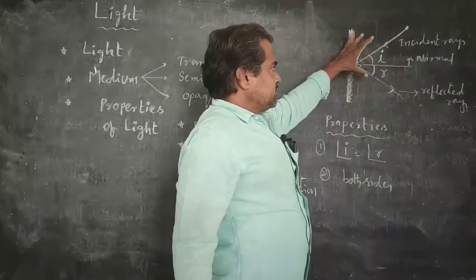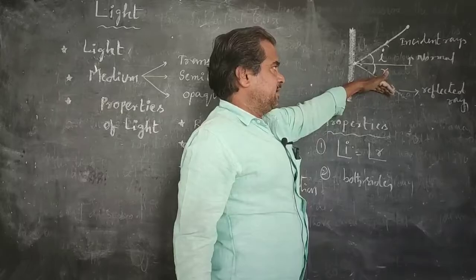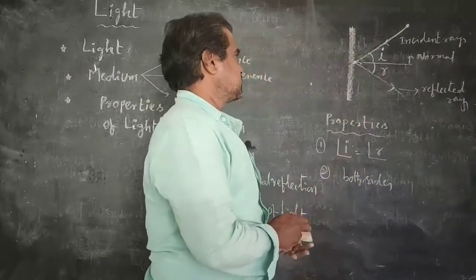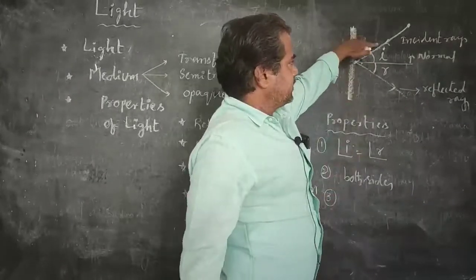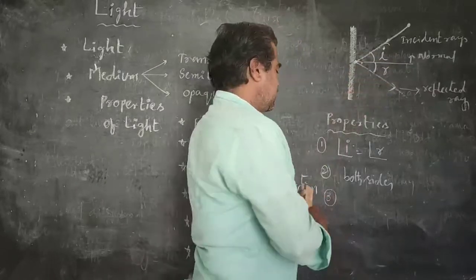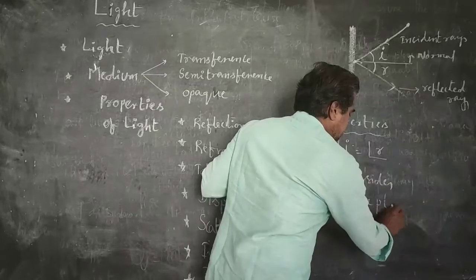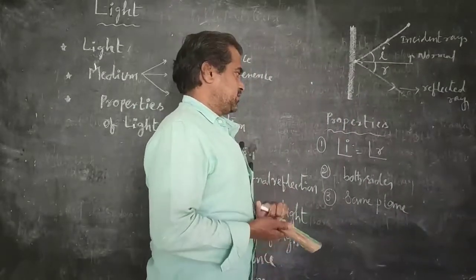You have to remember this thing. Incident ray and reflected ray exist on both sides of the normal. Next, third point is incident ray, normal and reflected ray lying on the same plane. So these are the properties of the reflection.